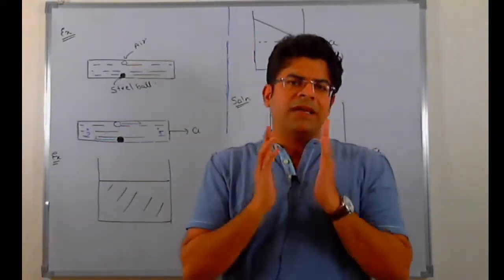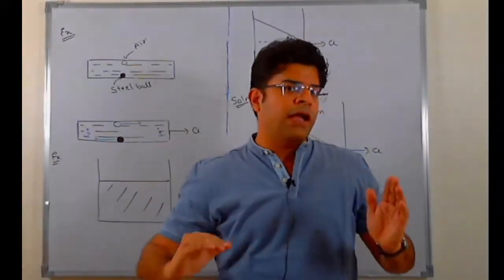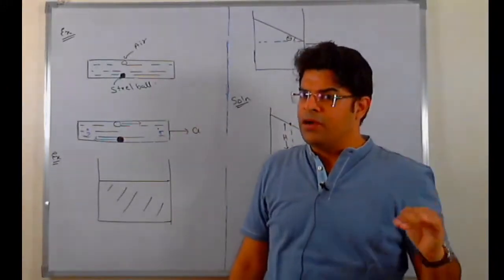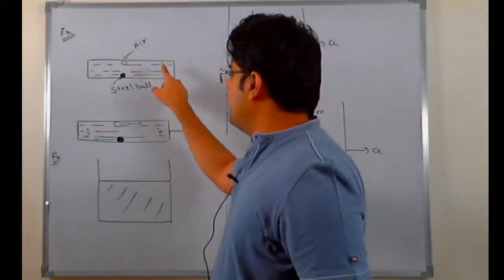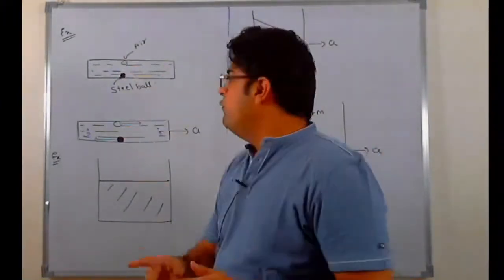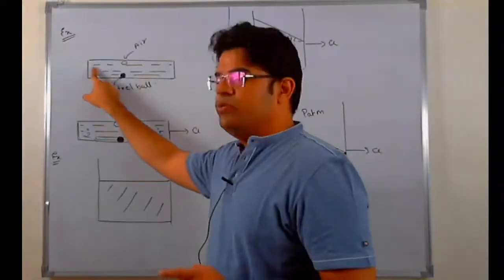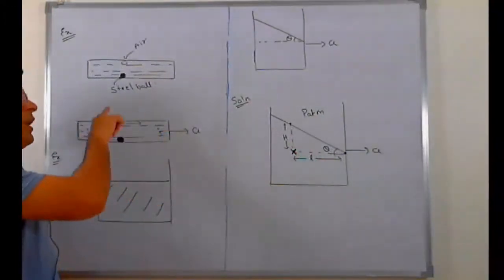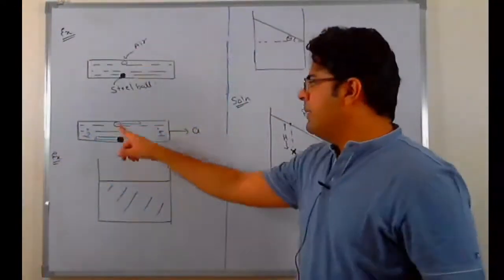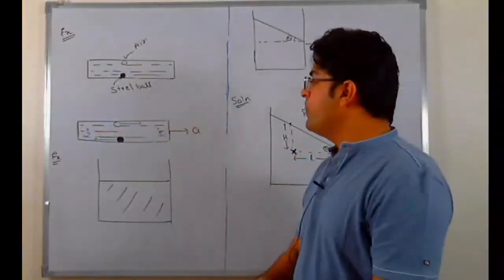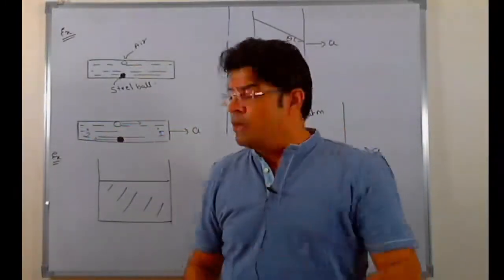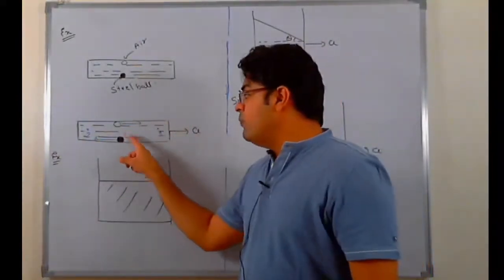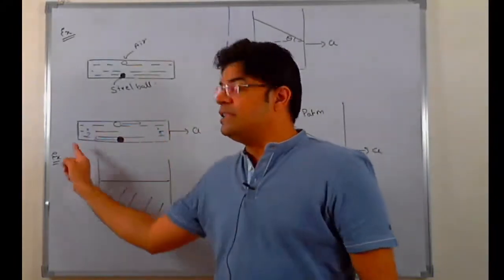So remember that the lighter thing has a tendency to move from high pressure region to low pressure region, while the heavier thing has a tendency to move from low pressure region into higher pressure region. So when we accelerate this whole thing towards right, where will the pressure be high, at point 1 or at point 2? Yes, we have just done it. Since the whole fluid accelerates towards right, there has to be a net force towards right, and for the net force to be towards right, the pressure at point 2 has to be more than the pressure at point 1. Since the pressure at point 2 is more, the air bubble moves from high pressure region to low pressure region, that is in the direction of acceleration, while the steel ball moves from low pressure region to high pressure region, that is in the direction opposite to acceleration.